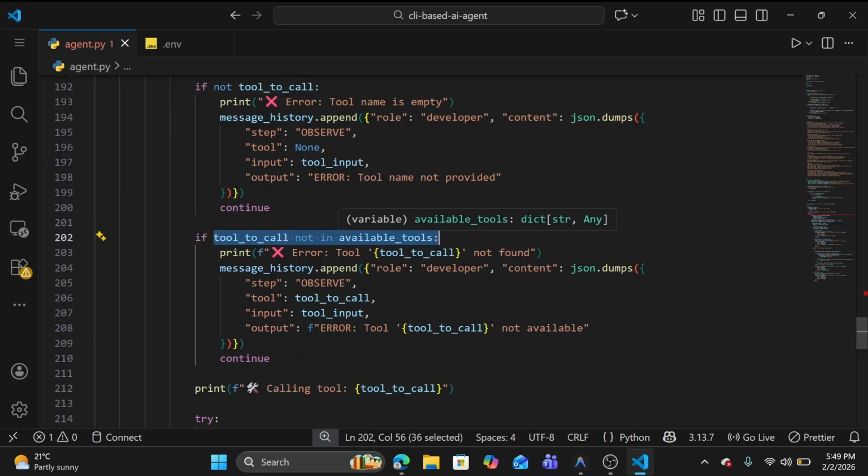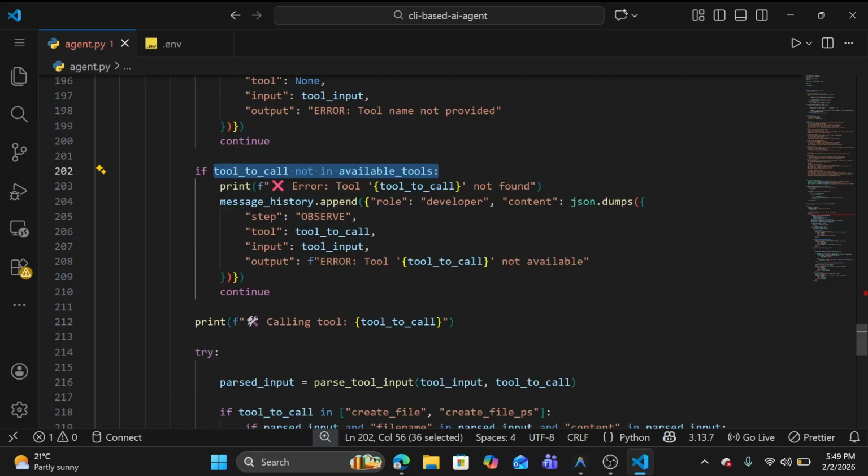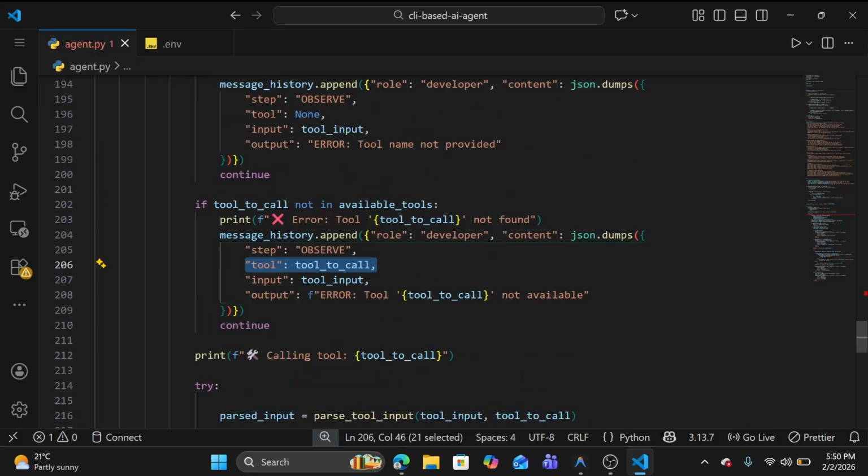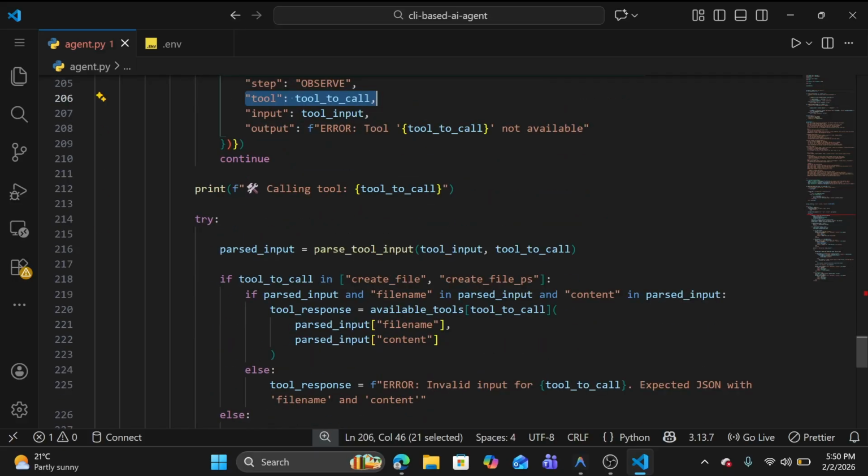Next we need to check if the tool name is not empty, which tool we are going to call, and also if that is not available inside the available tools. You can see the error, tool not found. In that case we also need to send our observation saying this tool to be called is not available. You can see here the role is developer. So now you understand why I made the message history dynamic. And if our tool is not empty and is available inside our available tools, we are good to go and move ahead. So I'm just printing that we are calling that tool.